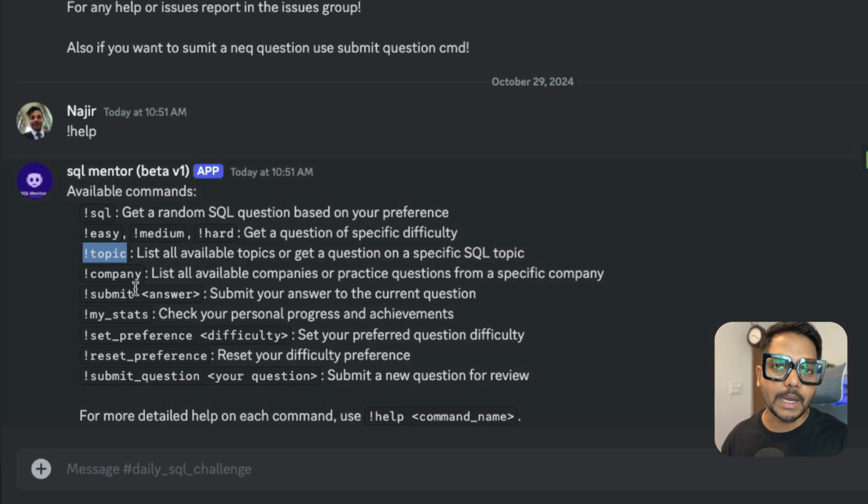Then we have company. You can type company, and it is going to give you the list of all the companies that we have available. Then you can type company and then a company name, maybe Amazon. So you'll be getting a question that was asked in an Amazon interview, or you can just say UI, so you'll be getting a SQL question that was asked in a UI interview. All these are real-time interview questions which I have added.